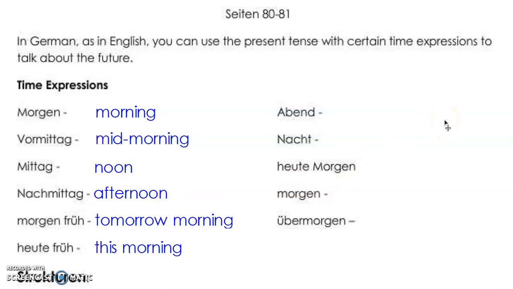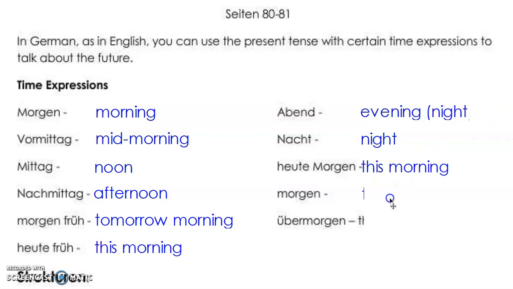Let's move over to the other side. We see Abend. That means evening. It can also refer to night. Nacht means night. Heute Morgen means today morning. So that's this morning. So we have two ways of saying this morning: heute früh and heute Morgen. Morgen we know means tomorrow, and übermorgen means over tomorrow, so the day after tomorrow is übermorgen.